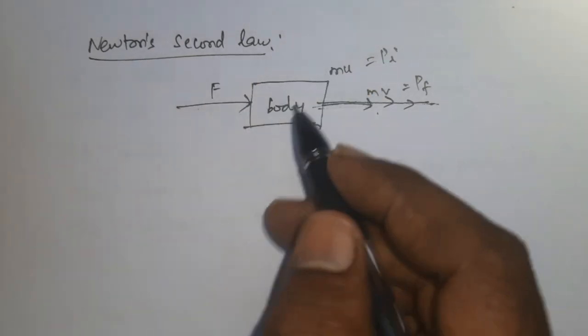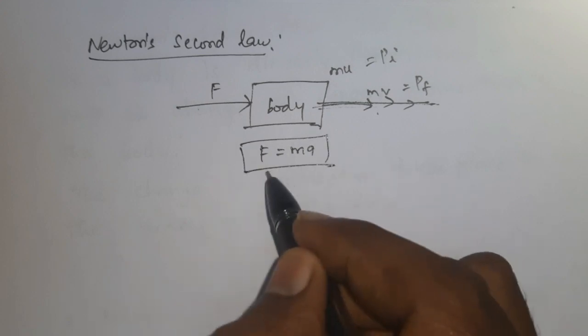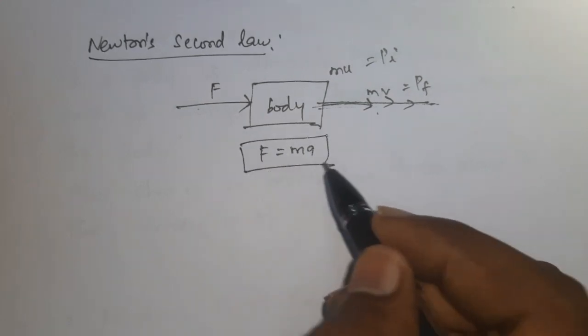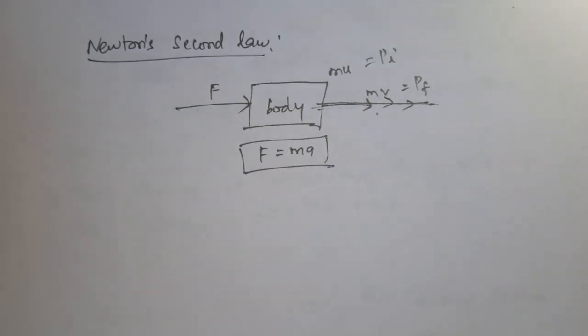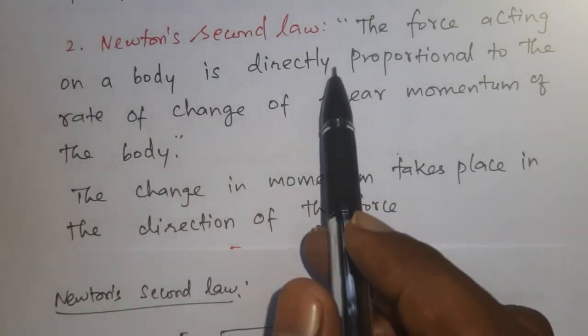The second law formula is F equals ma, where F is the force, m is the mass and a is the acceleration. Now we can define Newton's second law.